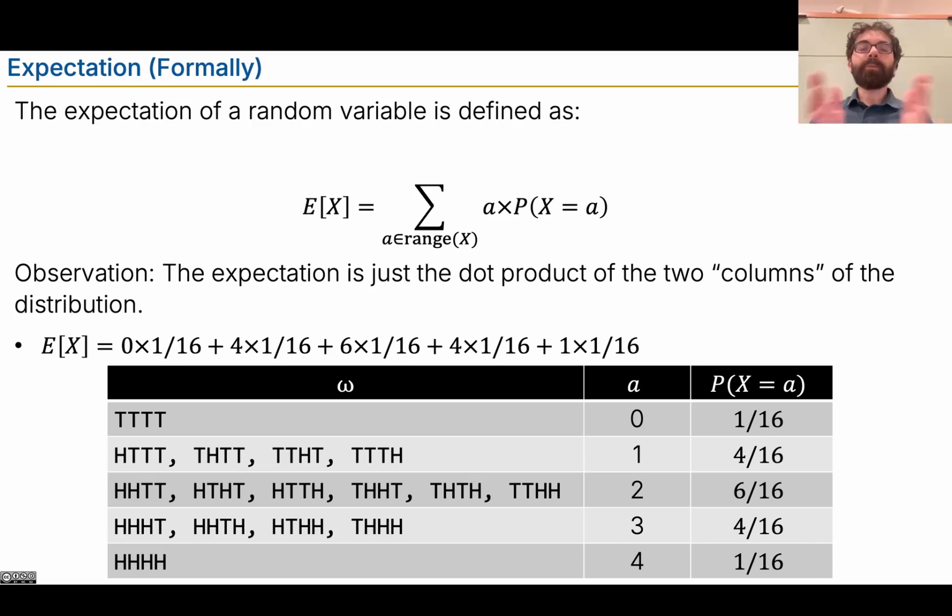So I'm going to observe first that the expectation of a random variable, this formula here, is just the dot product of all of the different values that the random variable can take on, the range of the random variable, with the corresponding probability that the random variable takes on that value, right? When I say dot product, if you don't know that term, it just means take two sequences of numbers and multiply the ith term of each together, and then sum them up. That's just another term for this process to condense these two vectors of numbers down to a single number. In this case, it's the expectation.